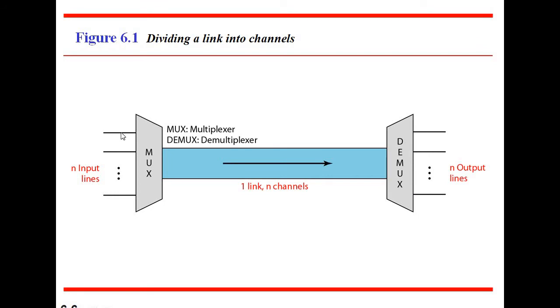So here we can consider that the multiplexer is used on the sender side and the demultiplexer is used on the receiver side. Here this is the link, or we can say a transmission medium or communication channel. This is the diagrammatic representation of multiplexer and demultiplexer.